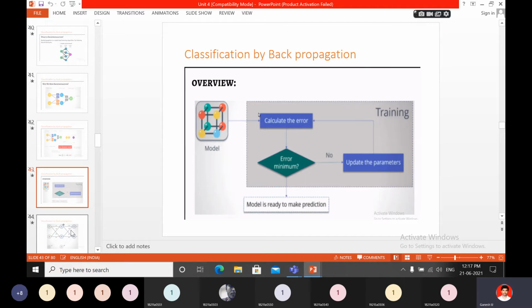Here also, a number of times you have to update the parameters. That is nothing but training here. So the training can be done a number of times. You will find out the error. So when the error is minimum, then the model is ready to make predictions. Okay.